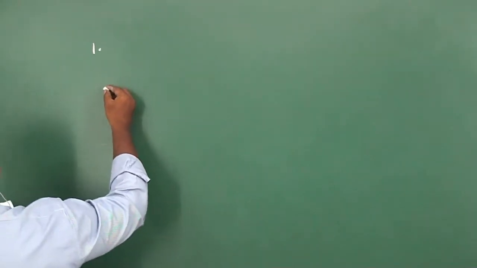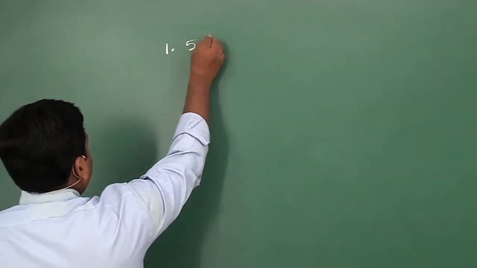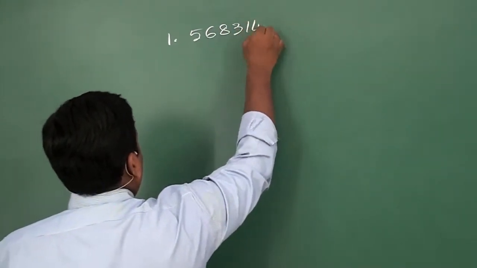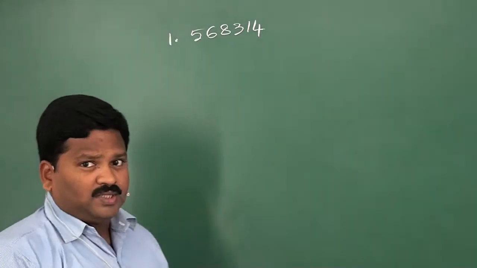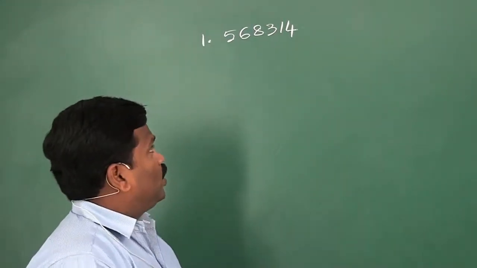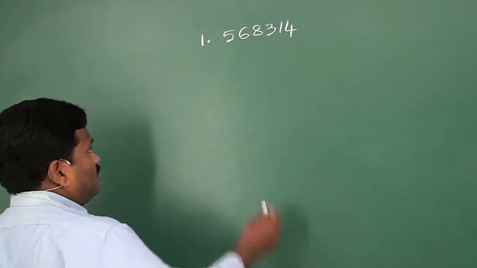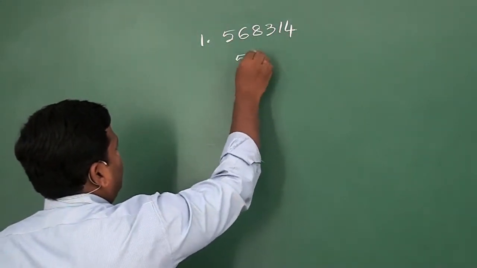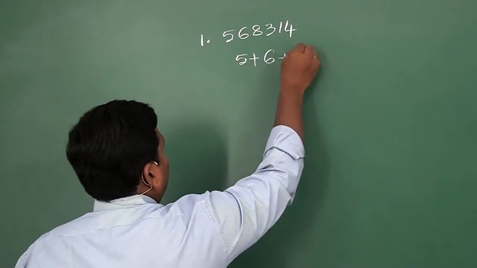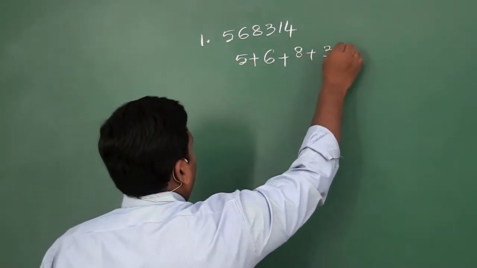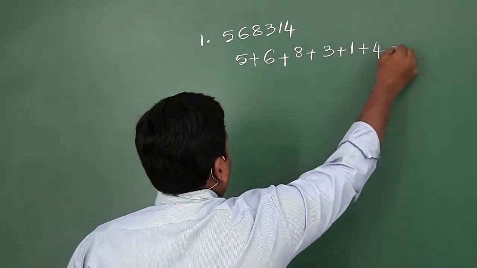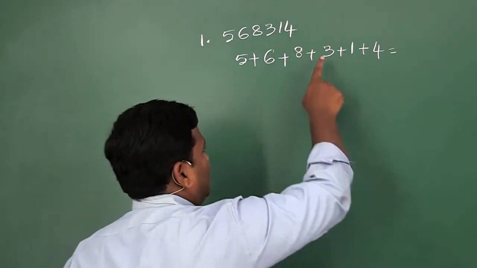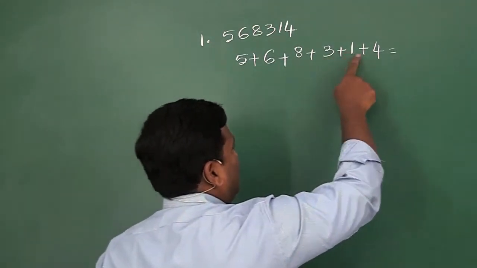First one, 568314. Is this number divisible by 9 or not? For checking whether this number is divisible by 9, let us find the sum of the digits. 5 plus 6 plus 8 plus 3 plus 1 plus 4. 5 plus 6, 11. 11 plus 8, 19. 22, 23, 27.